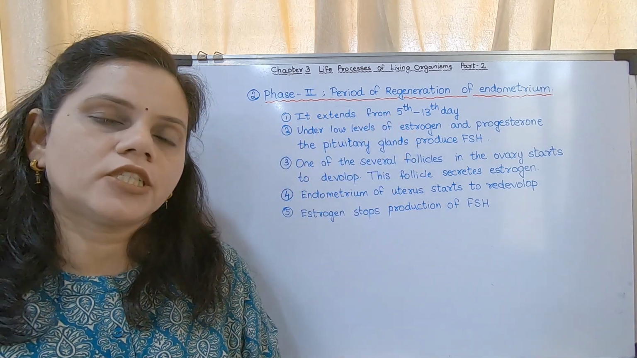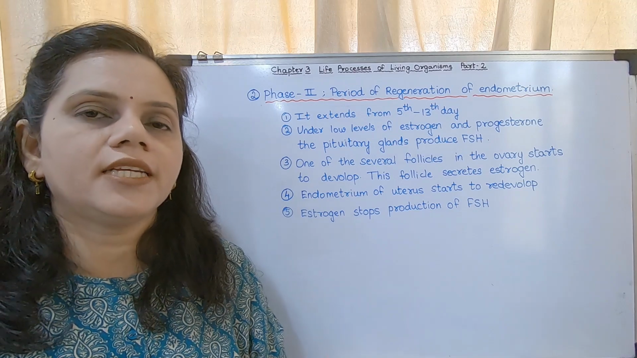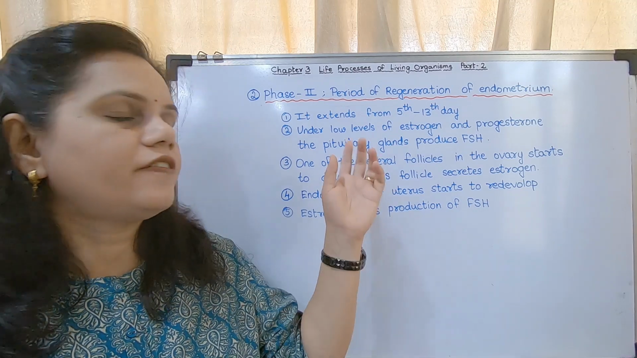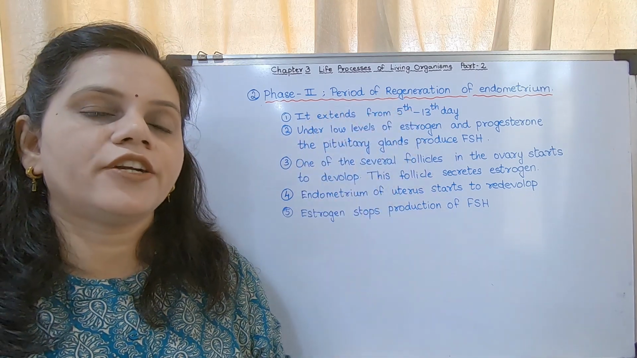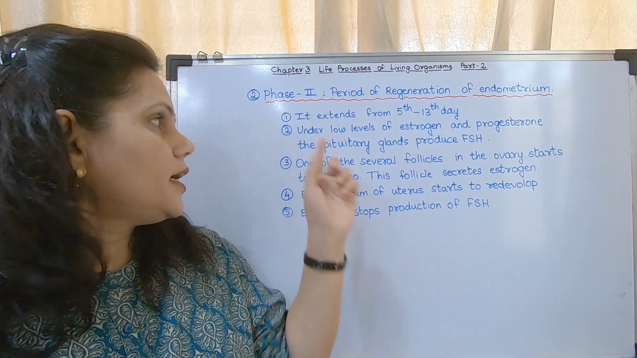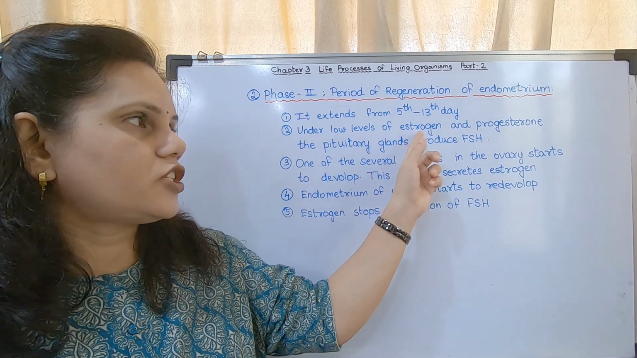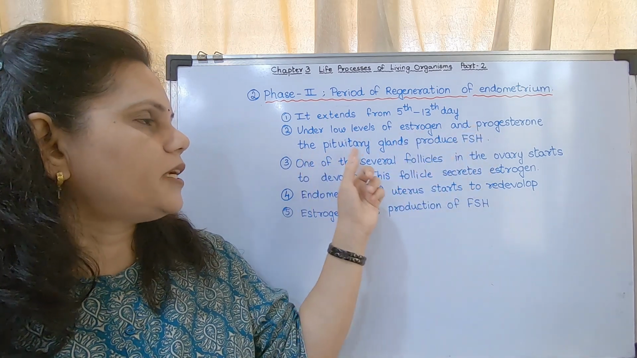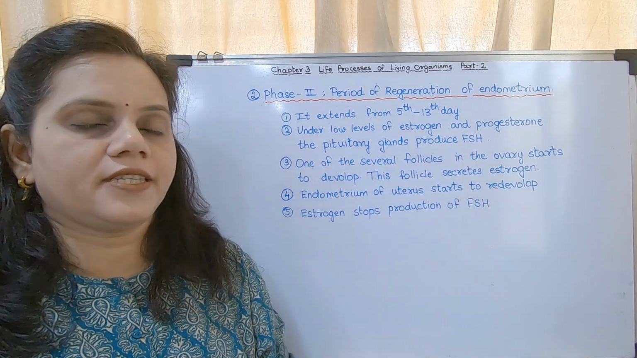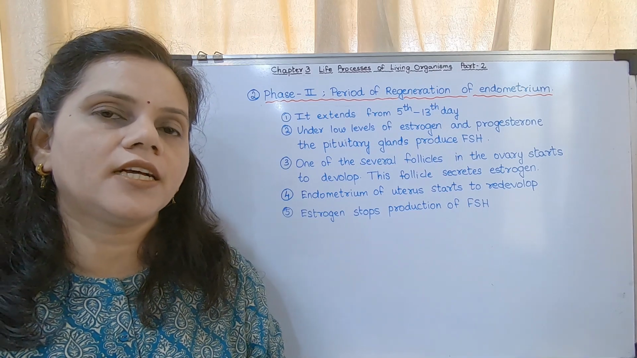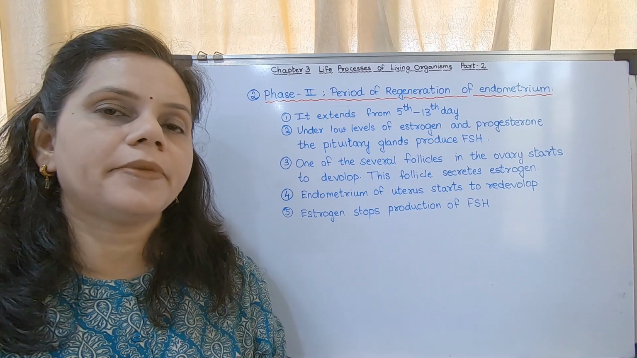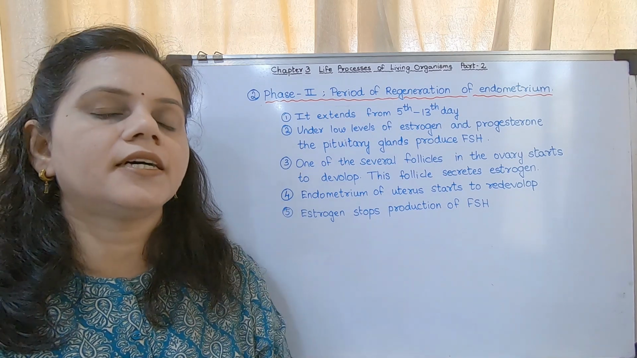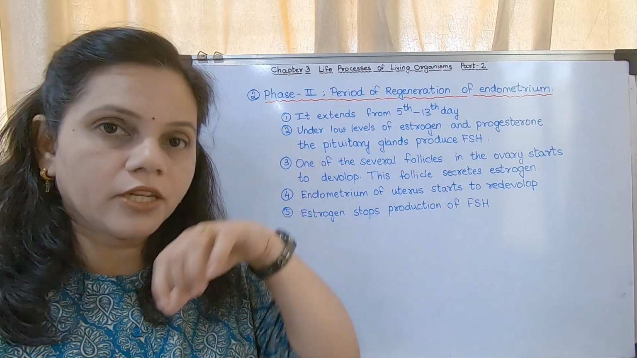So from the first day to the fourth day, menstruation occurs. From the fifth day, what happens? The period of regeneration of endometrium starts. Under low levels of estrogen and progesterone, the pituitary gland produces FSH. What is FSH? It is follicle stimulating hormone. It is produced by the pituitary gland, which is present below the brain.